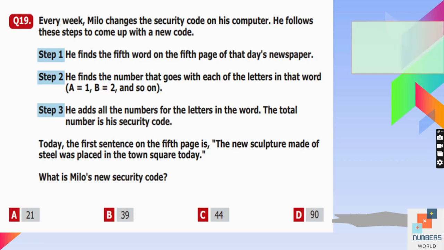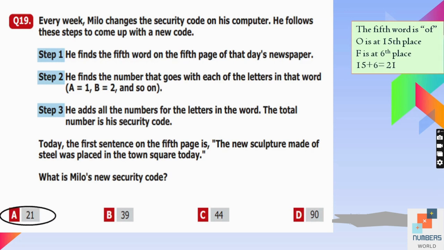So, according to instructions, the 5th word of the 5th page is off. So like 1, 2, 3, 4 and 5th, so off. O is at 15th place and F is at 6th place. We are going to add 15 plus 6, that is equal to 21. So according to all these instructions, his security code will be 21.